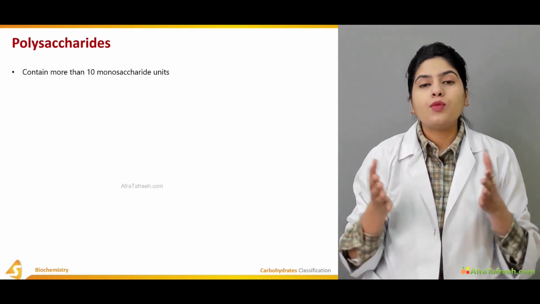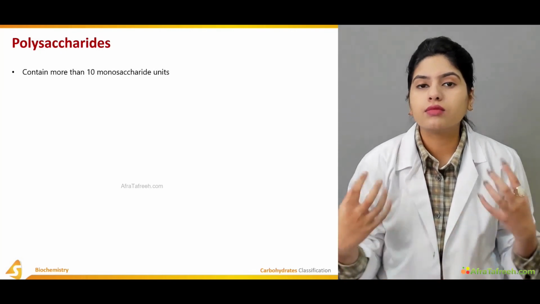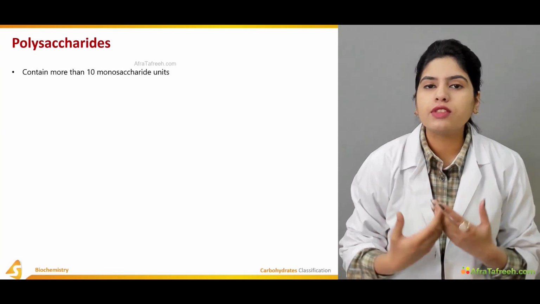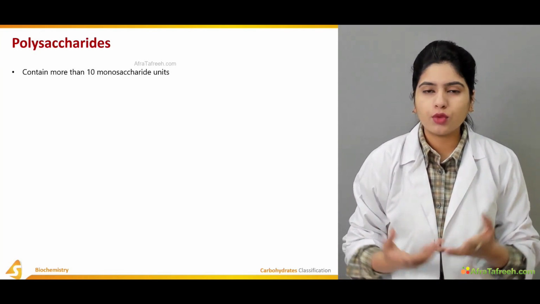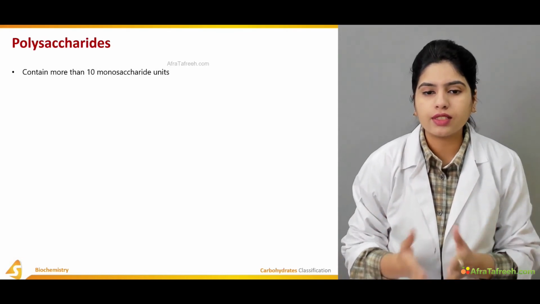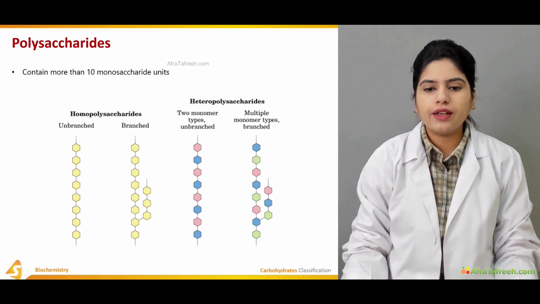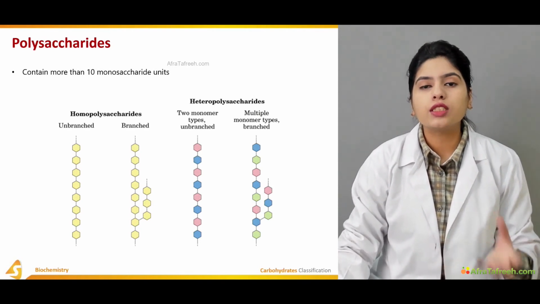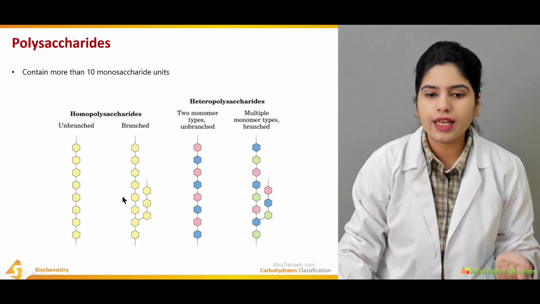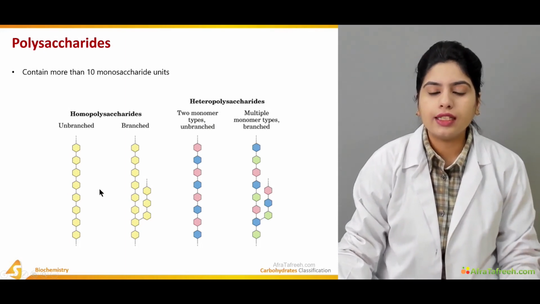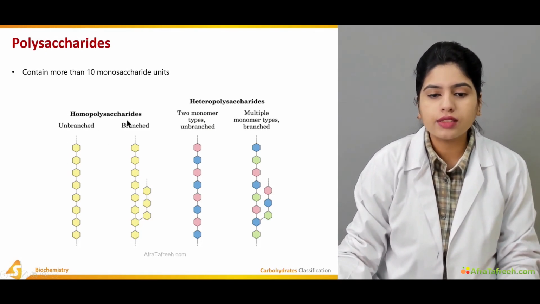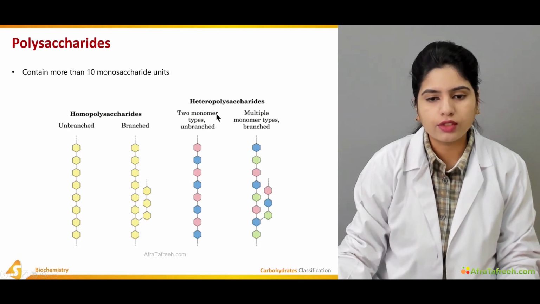Now, what if more than 10 monosaccharides are linked to each other through glycosidic bonds? Then they will result in the formation of a polysaccharide. Polysaccharides are carbohydrates that consist of more than 10 monosaccharides in their structures. Here you can see that these are long chain compounds. They have very complicated structures and they are large molecules. They can be homopolysaccharides or heteropolysaccharides.